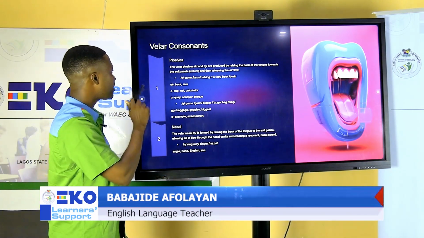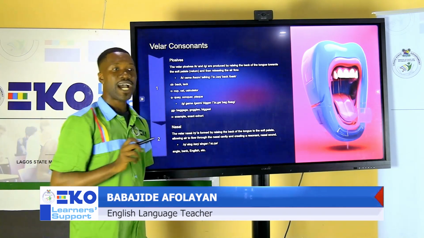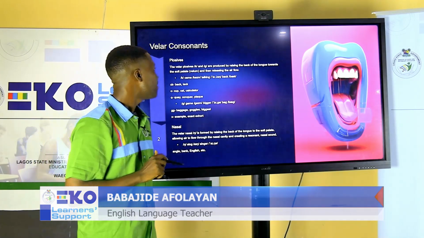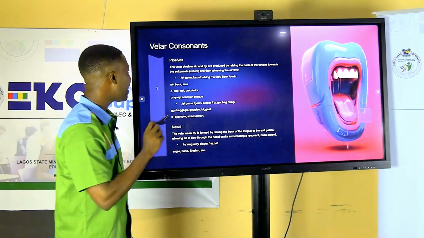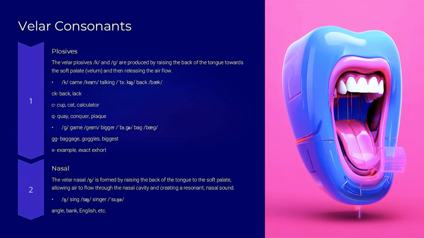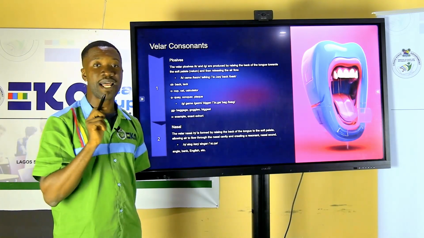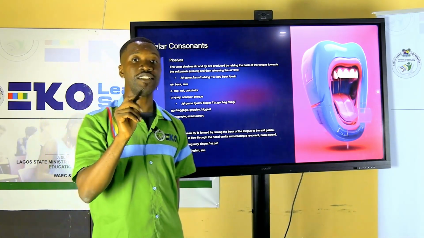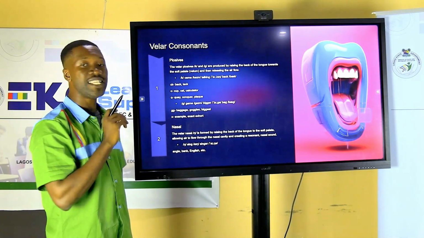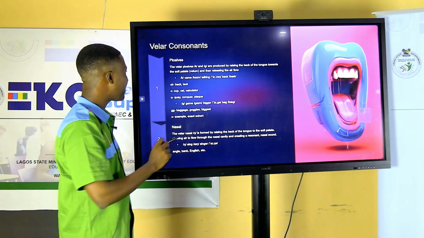For the velar plosives, we have two sounds, which are the sound k and the sound g. One is voiced, the other is voiceless. They are both produced by raising the back of the tongue towards the soft palate, which is called the velum, and then releasing air flow. Now, let's take some examples.